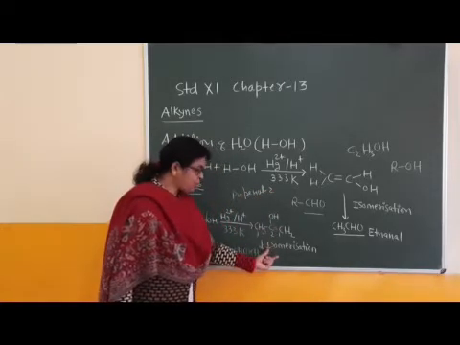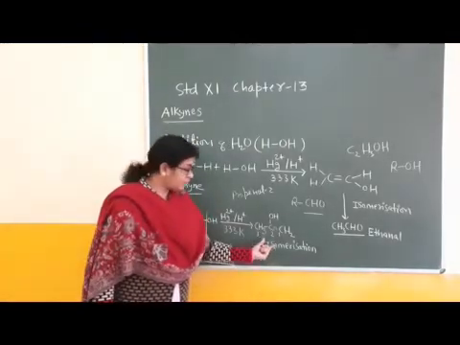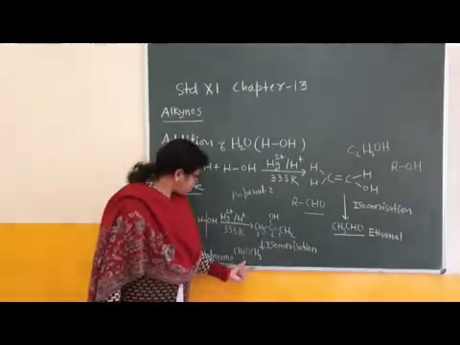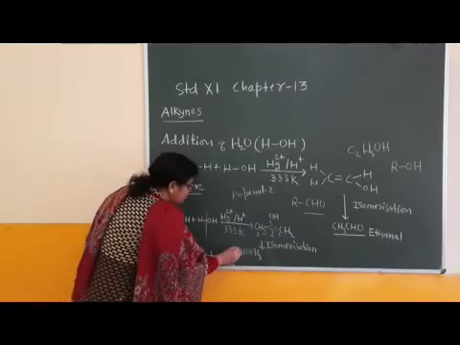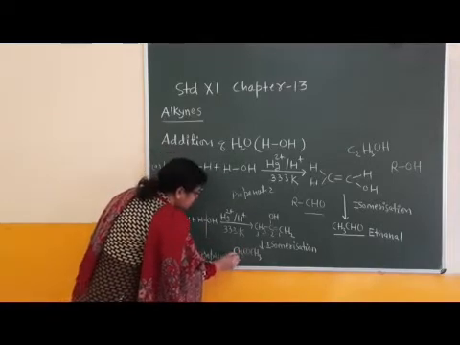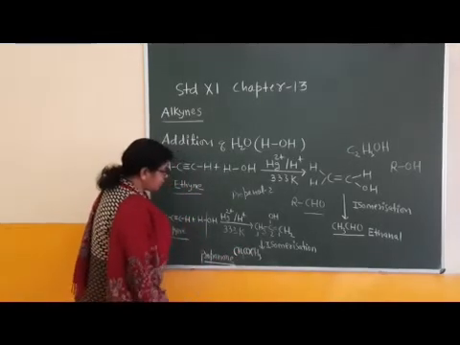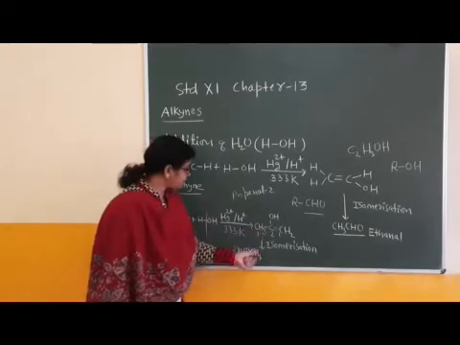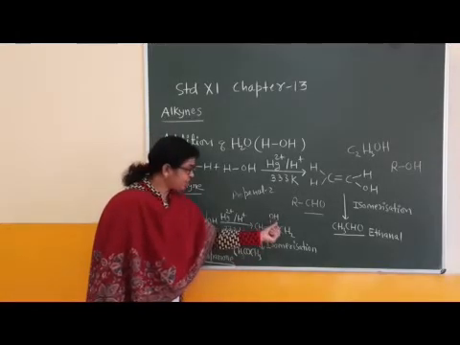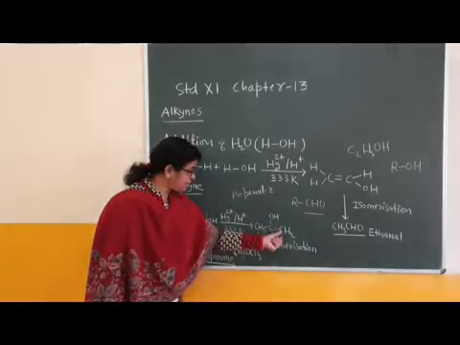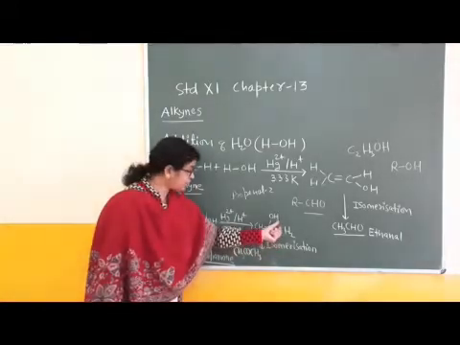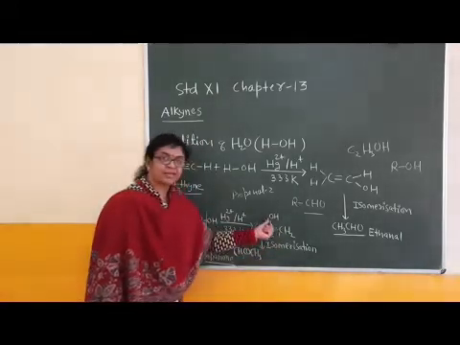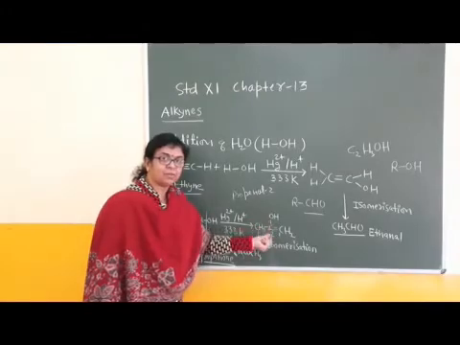Then what happens? Isomerization or tautomerism and formation of a stable product. Here the stable product is a ketone. Like this. Proton shifting, hydrogen ion shifting occurs. Then conversion of CH2 into CH3. And then what is left here? Only oxygen, and this is a carbonyl group.